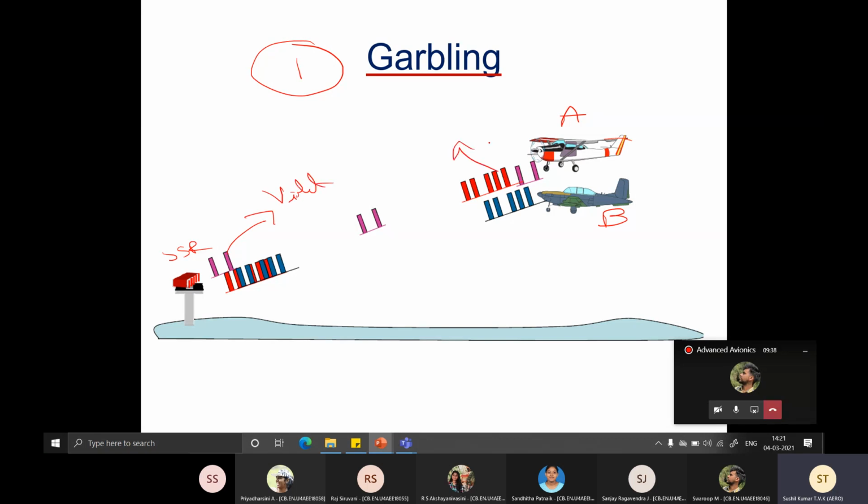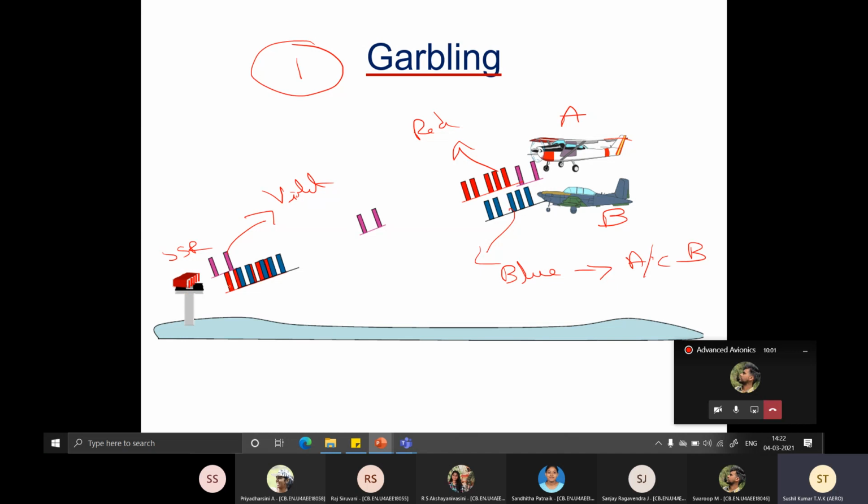From A, you get the red pulse, which is the reply from A. The blue pulses are from aircraft B. But what comes to the ground-based SSR is interleaved pulses.